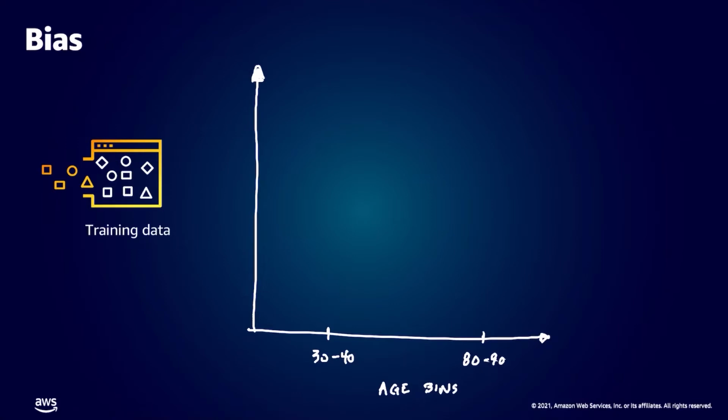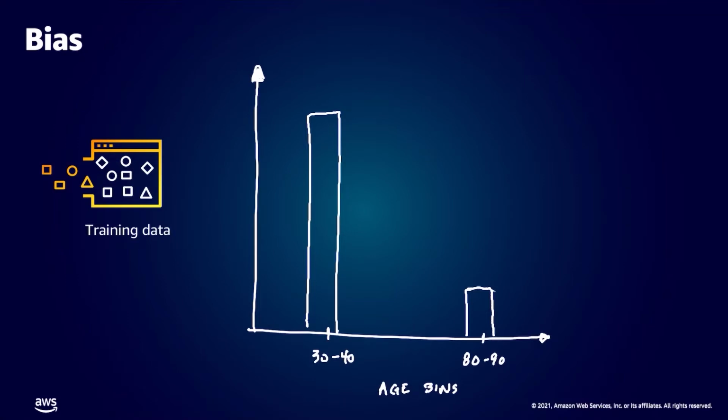For the 30 to 40-year-olds, we have many more examples in the training data set as compared to the 80 to 90-year-old class. You can inspect the balance of these classes by using this simple bar chart. The class imbalance might contribute to the machine learning model for loan approval becoming biased against an underrepresented class.